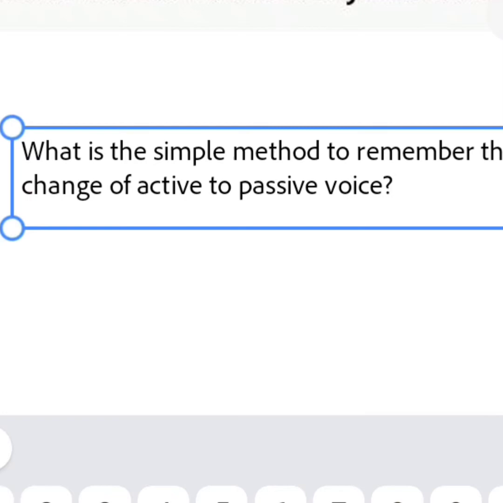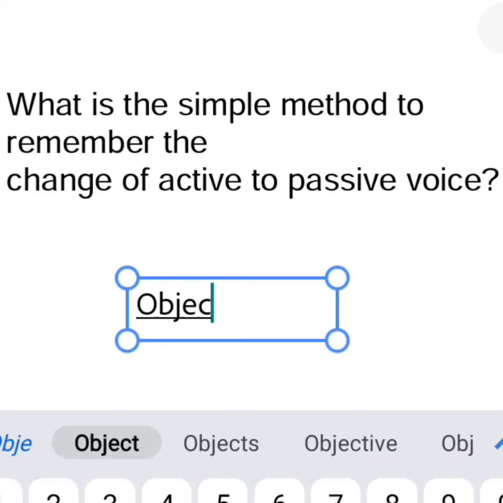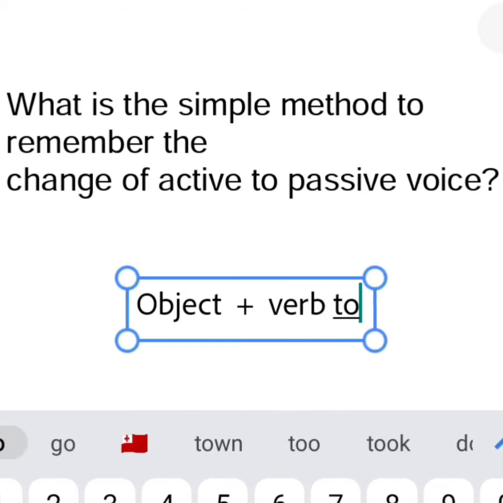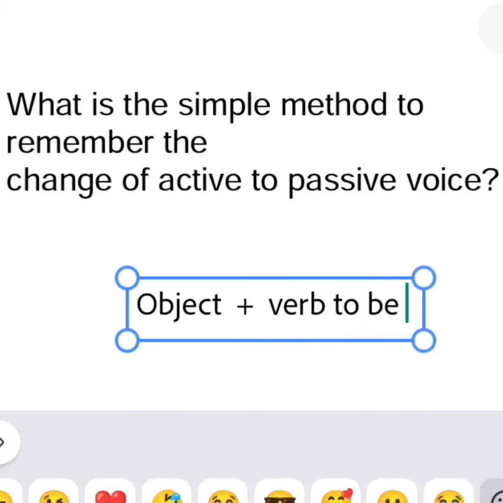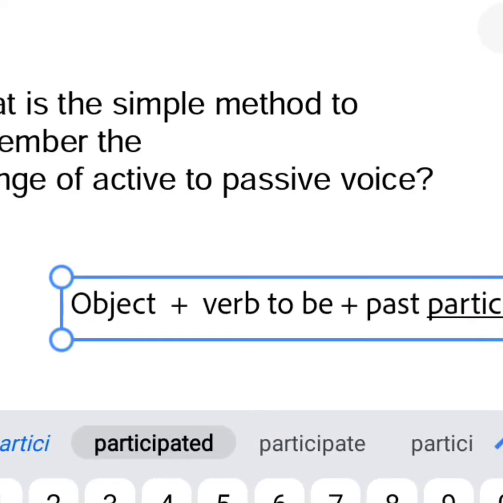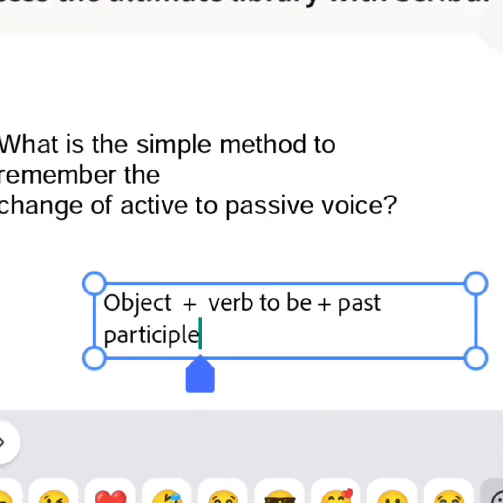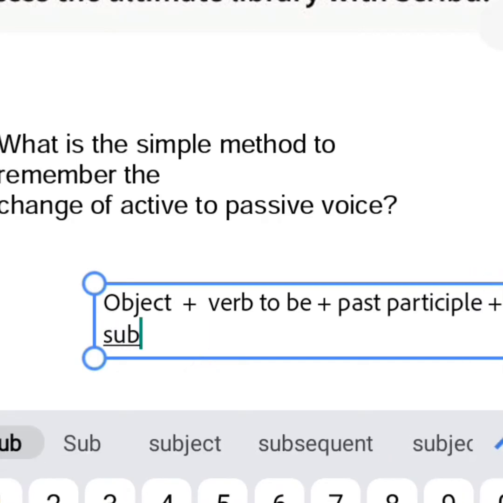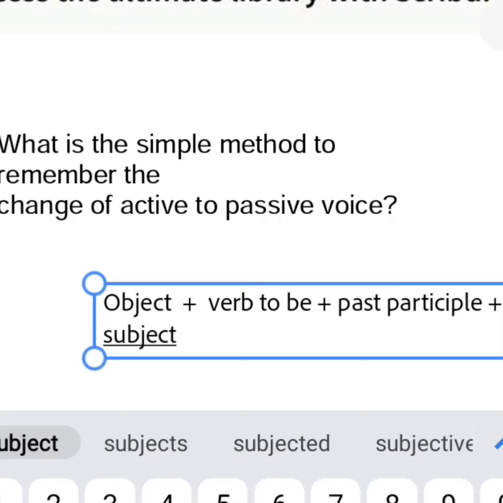Passive voice has a form of object plus verb to be plus past participle plus the subject. So the subject will be at the end, the object will be at the first place, and in the middle there will be a verb to be plus past participle. So this is a simple trick.